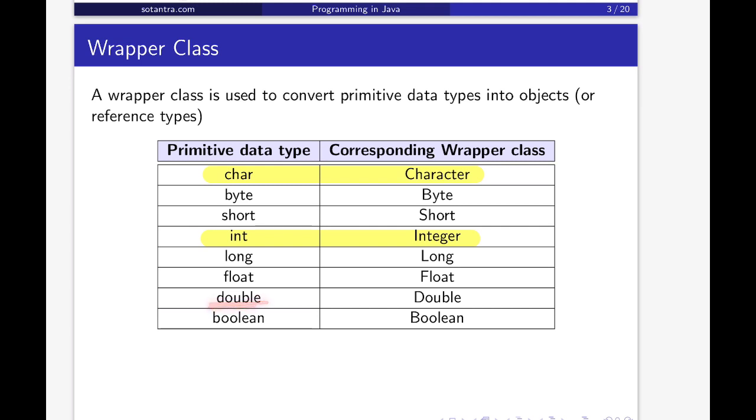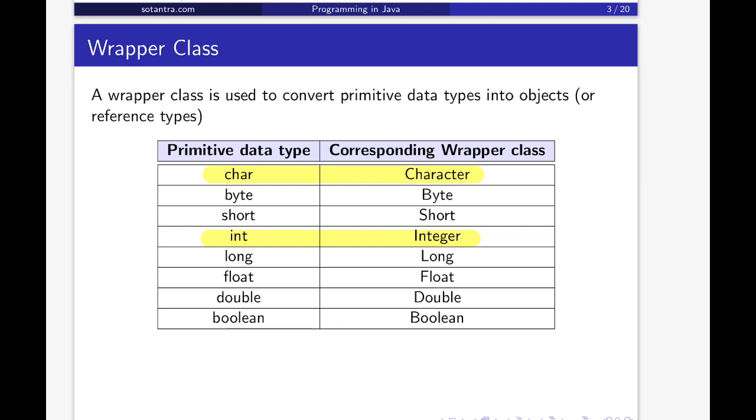Similarly, double: make this d a capital D and we get the corresponding wrapper class. So except character and int, all the wrapper classes we get by converting the first letter to an uppercase letter.